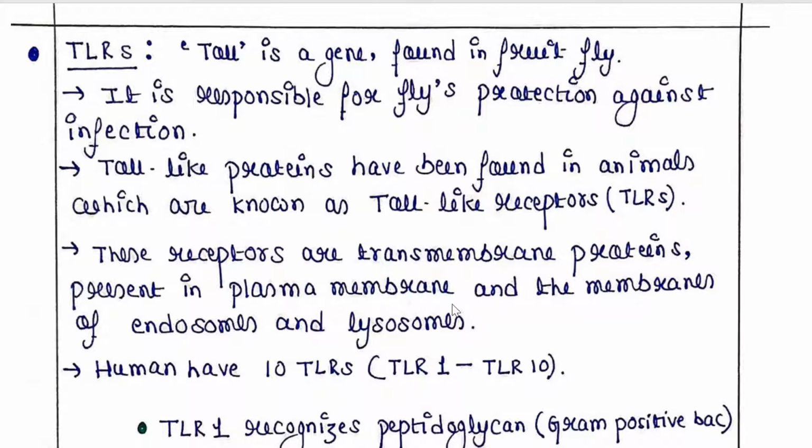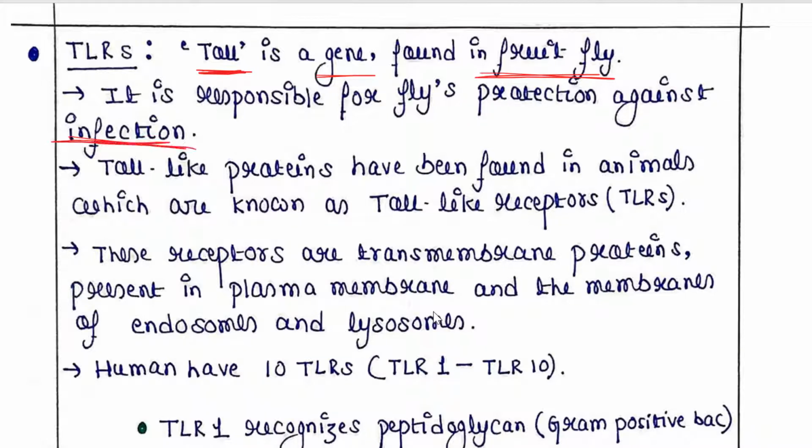Now, where did the name toll come from? Toll is a gene found in Drosophila melanogaster, the fruit fly, and it is responsible for the fly's protection against infection.